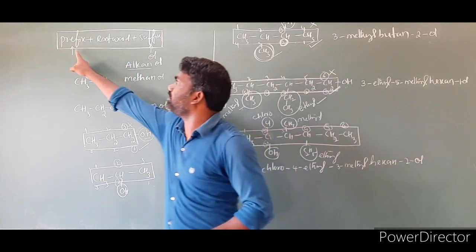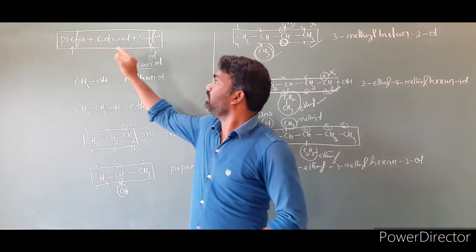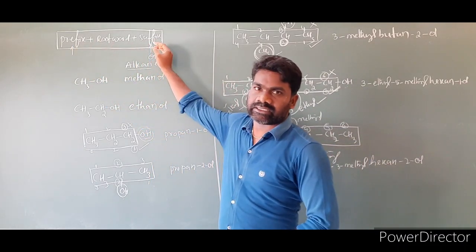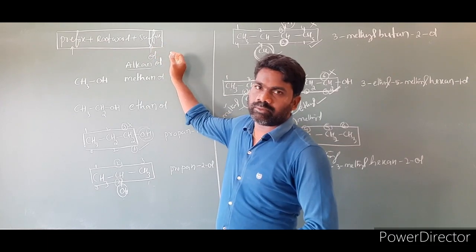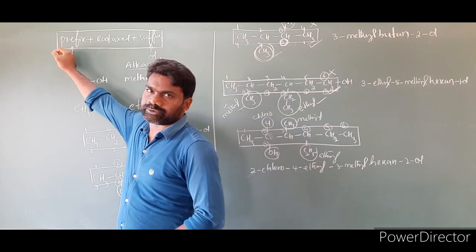While writing, we have to follow prefix, root word, suffix. The suffix we have to take as ol. We have to end the name of the compound with ol, and the prefix we have to take as the substituents. Now let us see some examples. If an alcohol contains more than one OH group, for example, I am taking